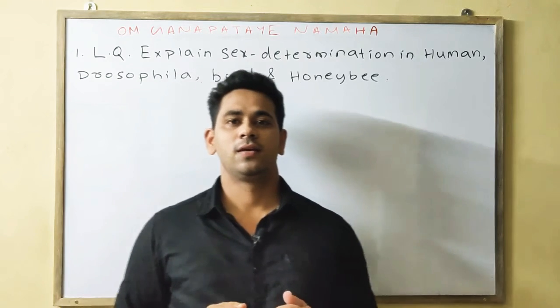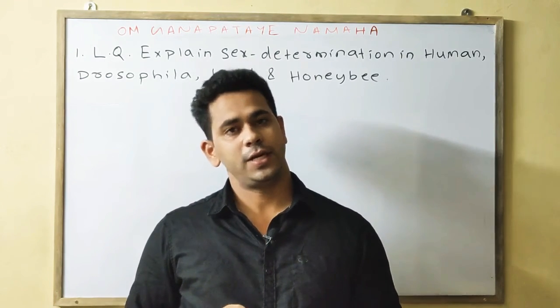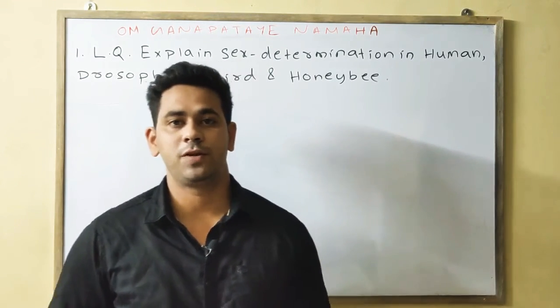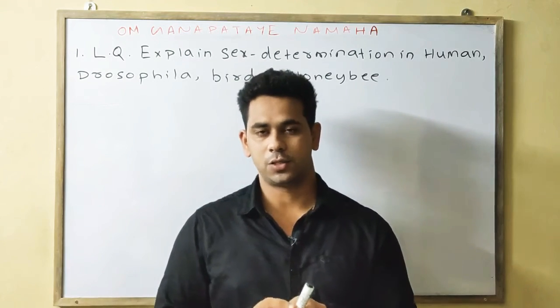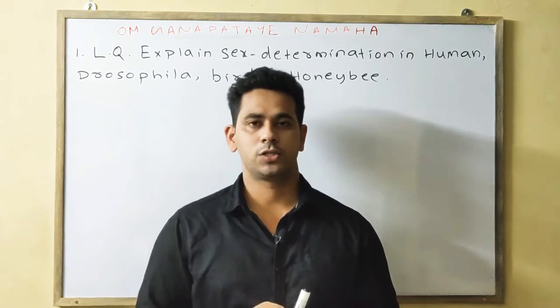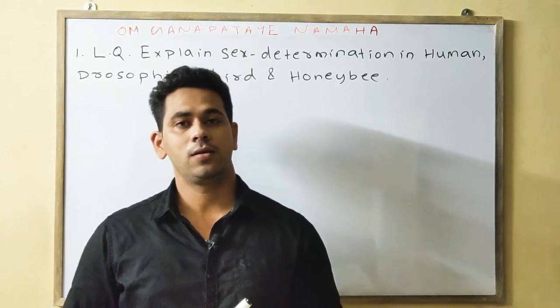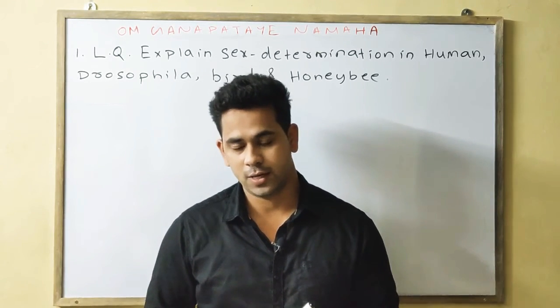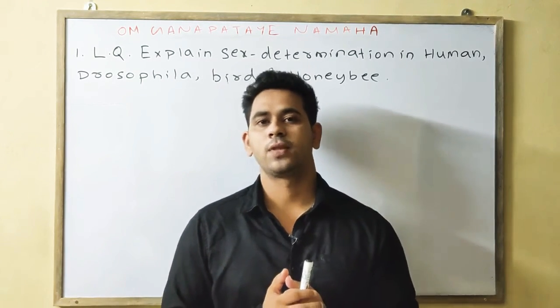Hello students, in the previous class we discussed the role of sex differentiation in sex determination, in which we discussed the sex reversal in the case of the chick and also in the case of the human.